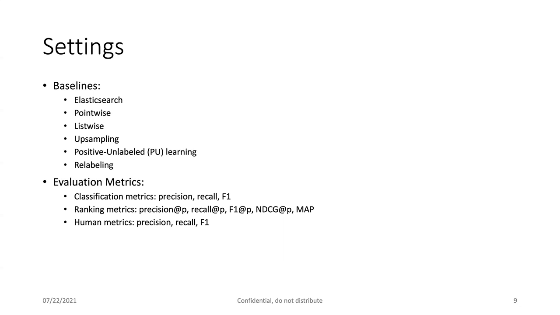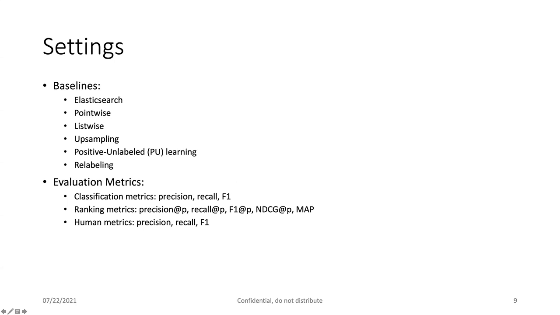We just randomly pick one out of thousands of skills as negative examples. So that's the pointwise model. And the pure learning is another way for data augmentation, same as relabeling and upsampling. Especially relabeling uses a face model plus the cosine similarity to add some relabels here.